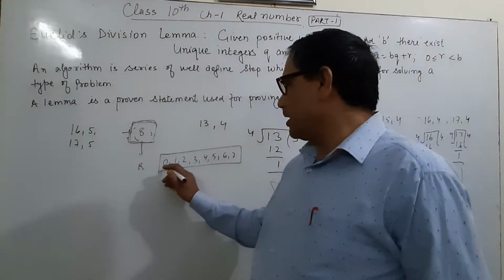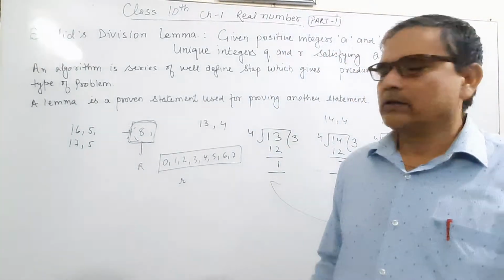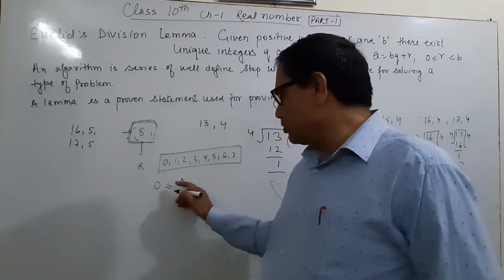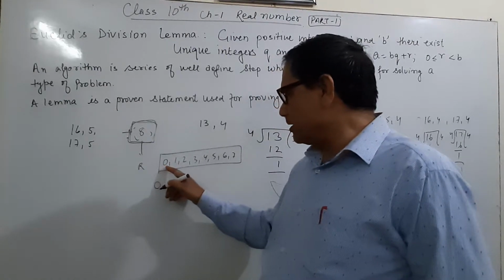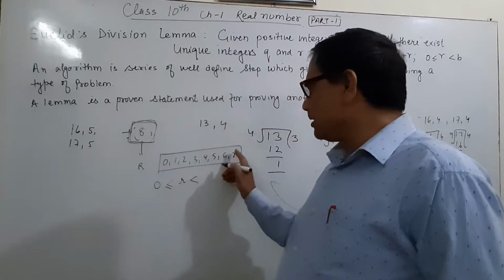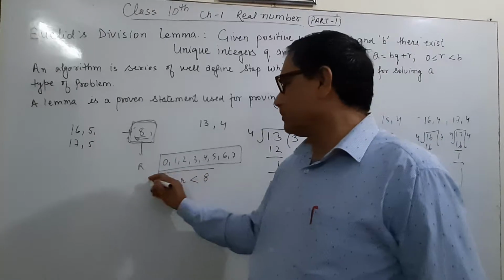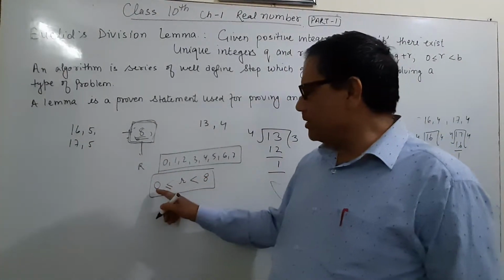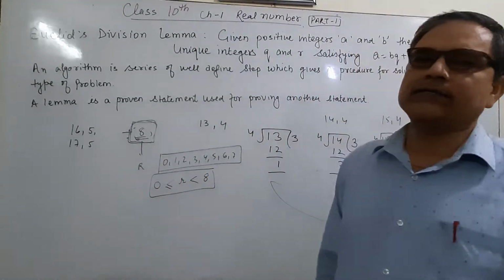I can write R for the remainder: the value of remainder is greater than or equal to 0, that is, 0 is included, but less than the divisor, which is 8. The possible remainder values will be 0 to less than 8.